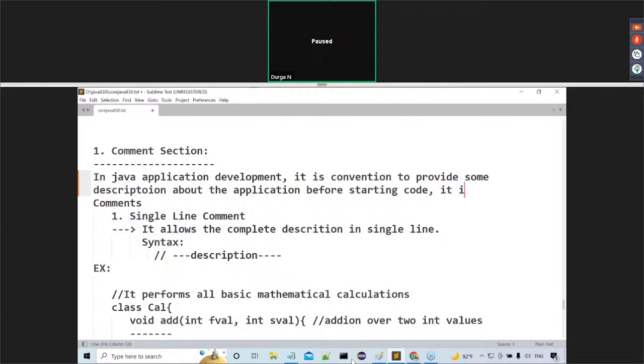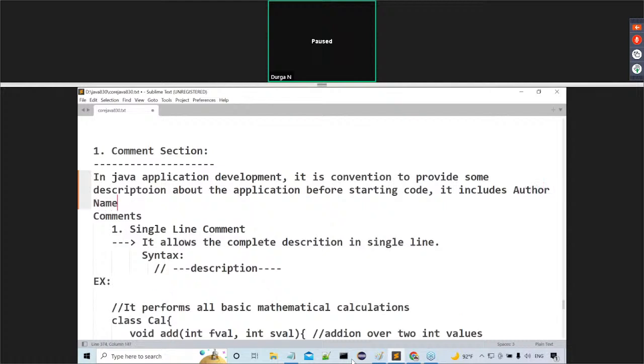What does the description include? It includes the author name, then the version of that implementation, then since, in the sense of from which date onward this implementation was started, and so on. All the details might be provided clearly.